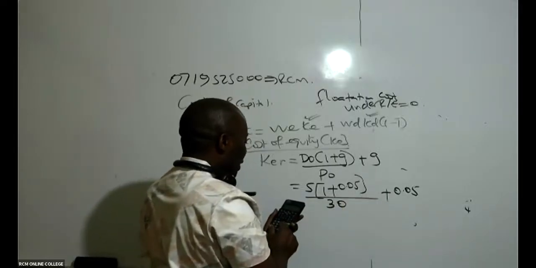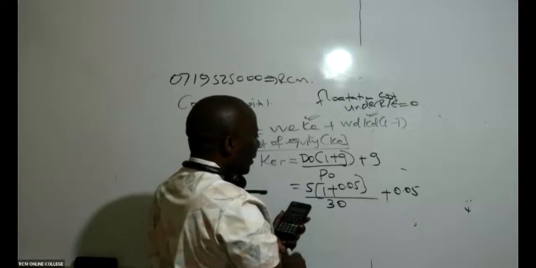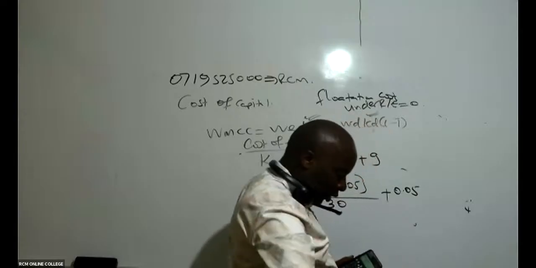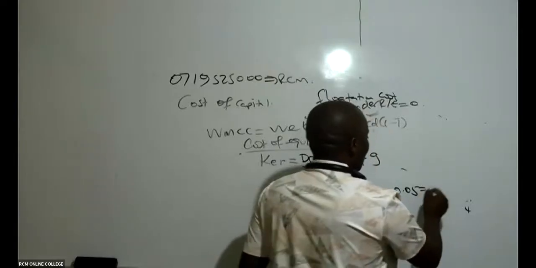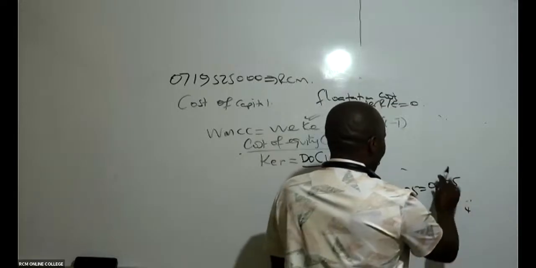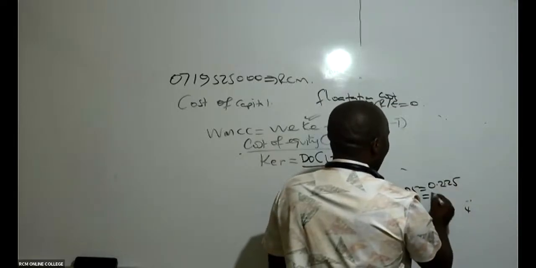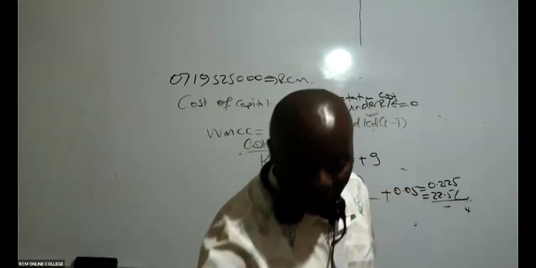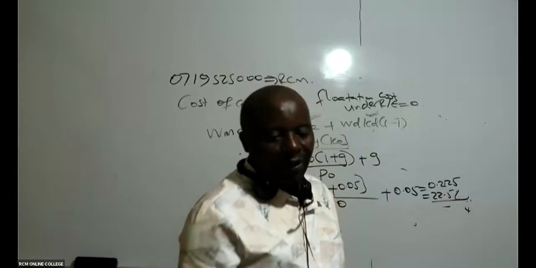So this one here, I'm getting 0.225, which is the same as 22.5%.